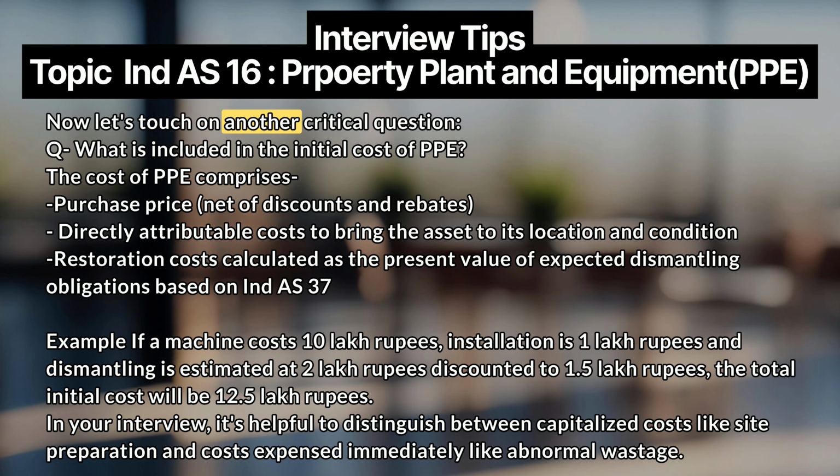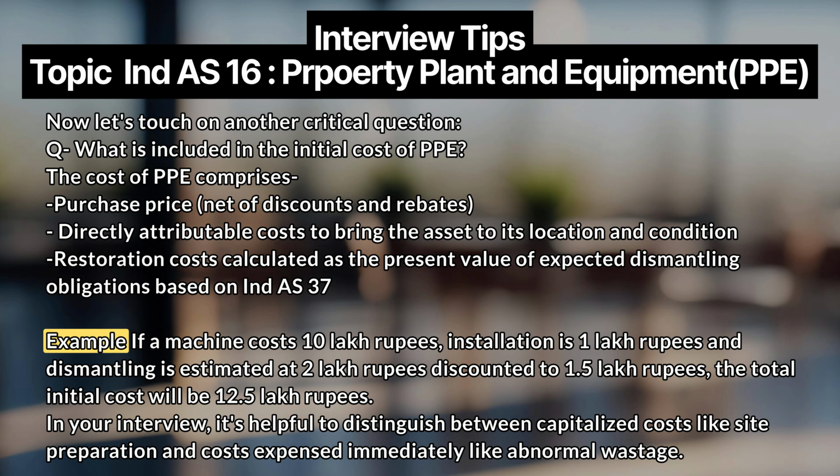Now let's touch on another critical question. What is included in the initial cost of PPE? The cost of PPE comprises purchase price, net of discounts and rebates, directly attributable costs to bring the asset to its location and condition, and restoration costs calculated as the present value of expected dismantling obligations based on Ind AS 37.